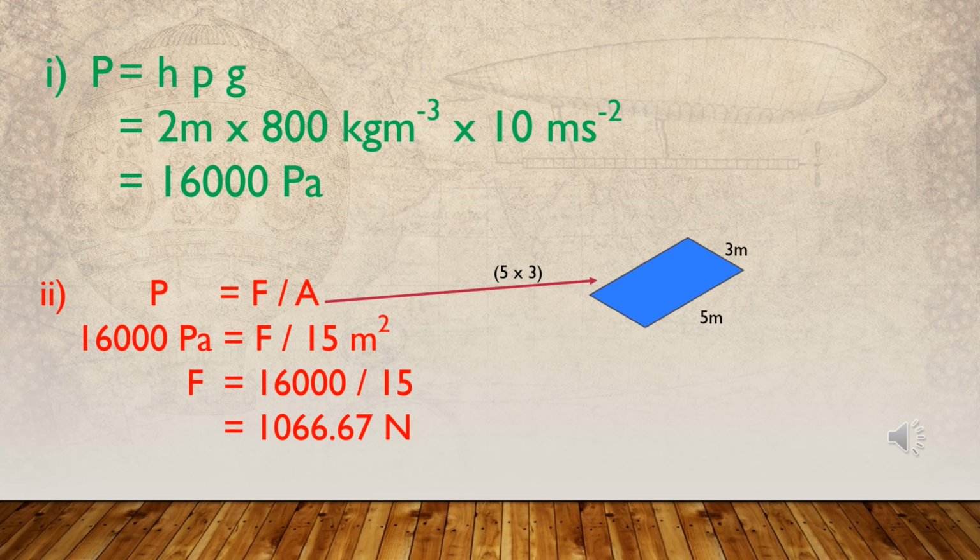The value for the pressure obtained in the previous part of the discussion was 16,000 Pascal. Then it equals force divided by area. Here the question asks about the force. You can get the answer for the force by multiplying the value for the pressure by the area of the bottom surface of the tank.